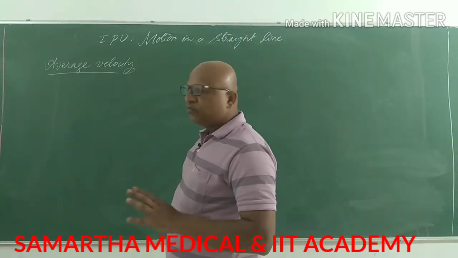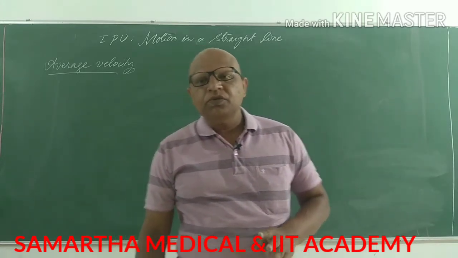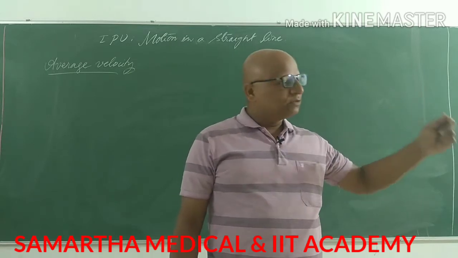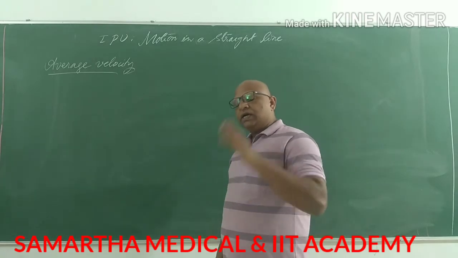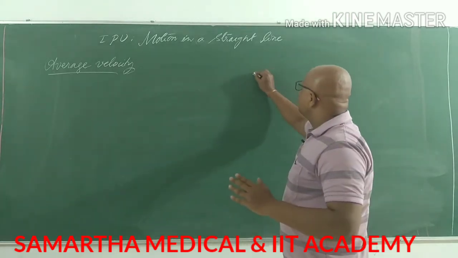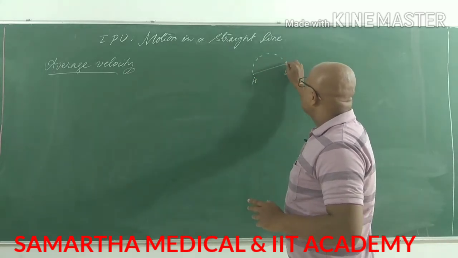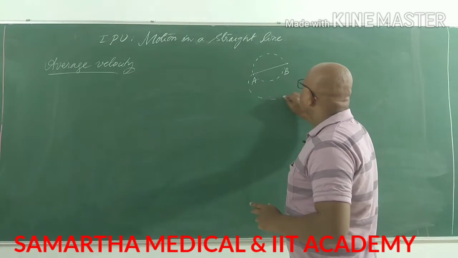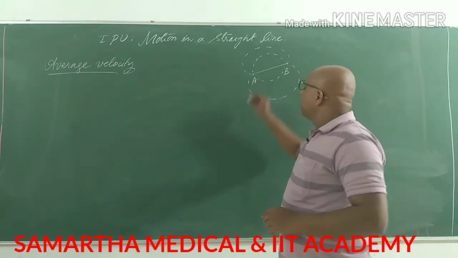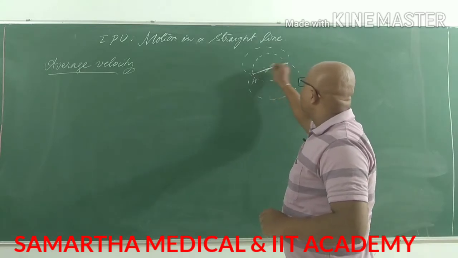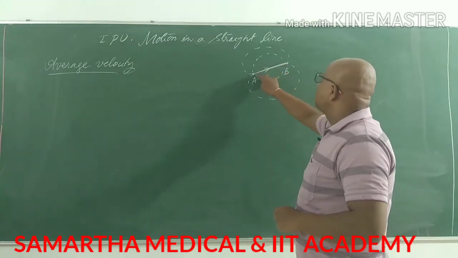While discussing uniform velocity, we saw that it is the velocity of a particle covering equal displacements at equal intervals of time. And we have also seen that displacement is always the shortest distance between 2 points, not the actual distance between them. Actual distance can be anything, it is called distance or path length, whereas displacement refers to only one particular path, which is the shortest between 2 points, which is always a straight line.